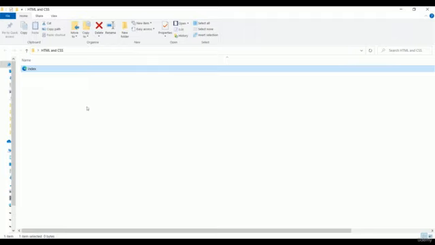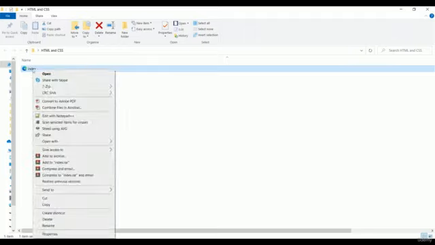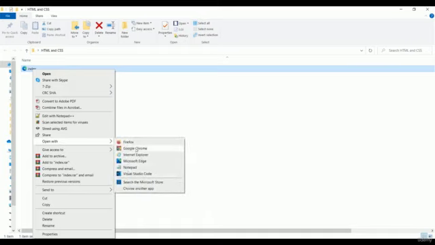So for editing, you just have to right click with your mouse, then you will get this open with option, and here is the Notepad option. This is the default application of Microsoft. So let me click this Notepad.